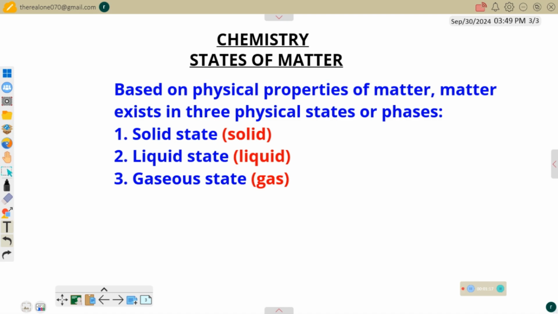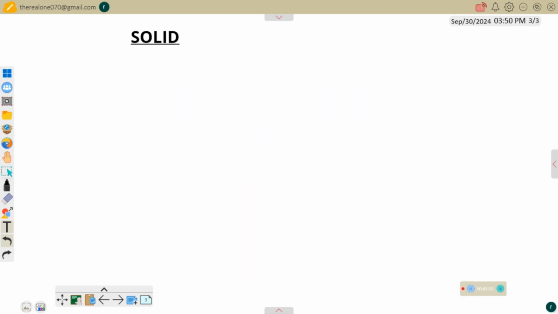So now, let's consider the properties of each one of them one after the other. Now, let's talk about solid. Solids generally can be identified by their rigid shape. That is, they always have structural rigidity due to the closeness of the particles that are contained in the solid. And this is one of the things that offer them definite shape and volume. So now we can generally list some properties of all solids. Let's consider it in the following list.